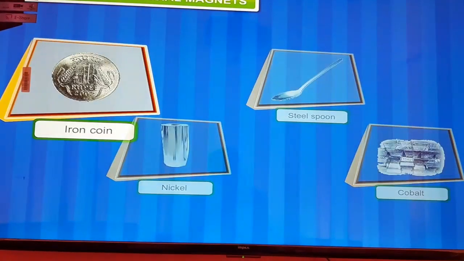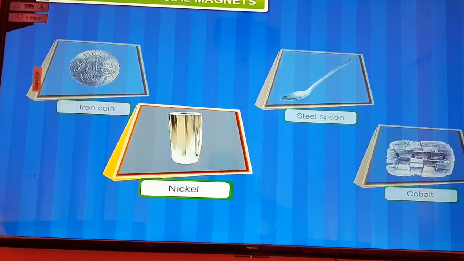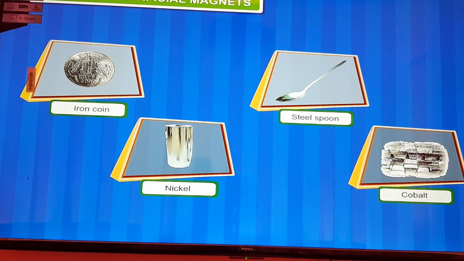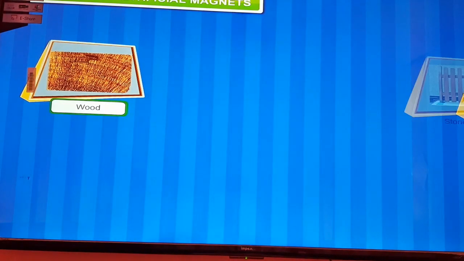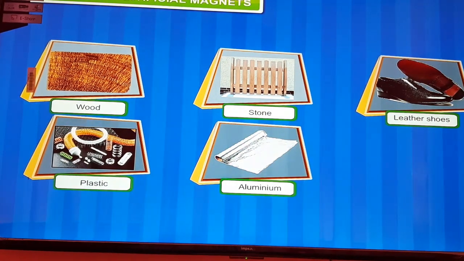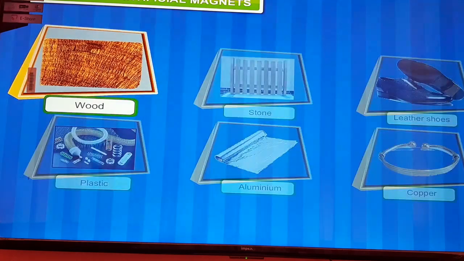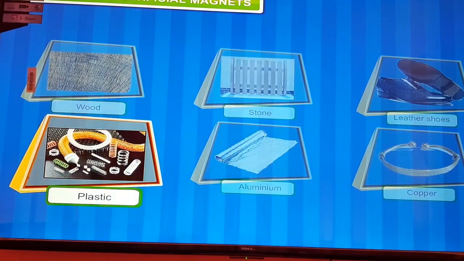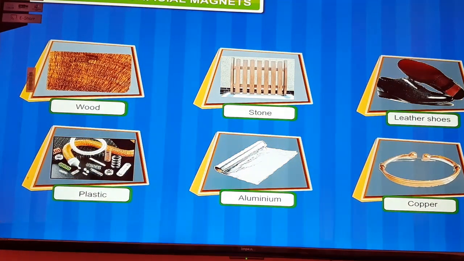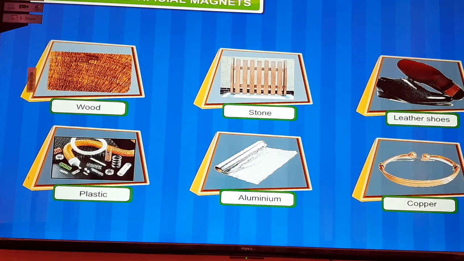For example, iron, steel, nickel and cobalt. The substances that are not attracted by the magnet are called non-magnetic substances. For example, wood, stone, leather, plastic, aluminium and copper.